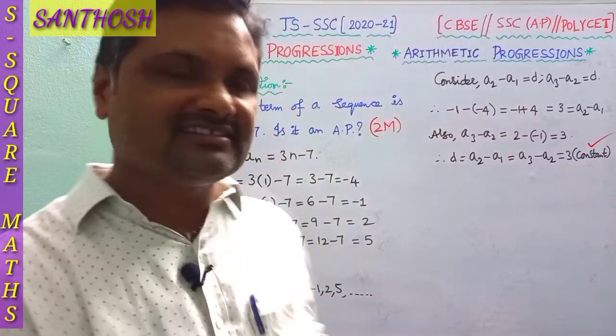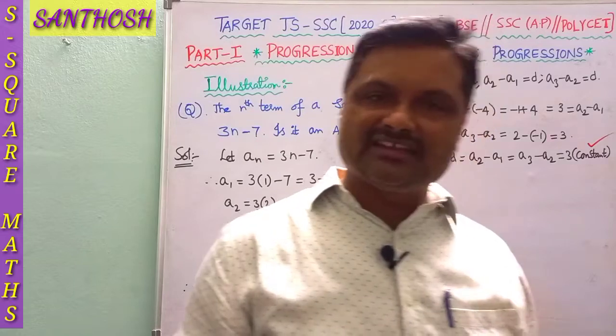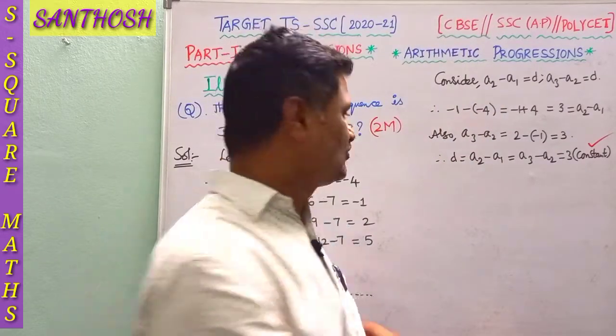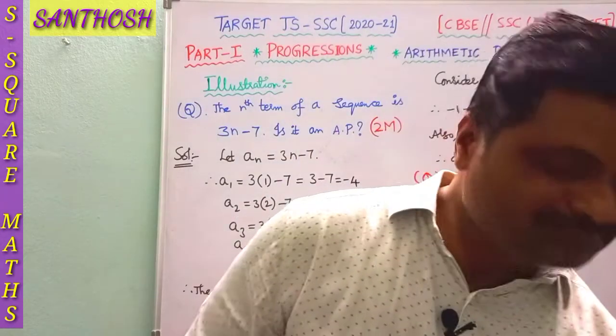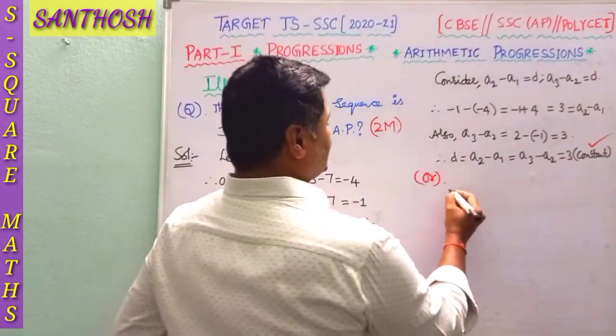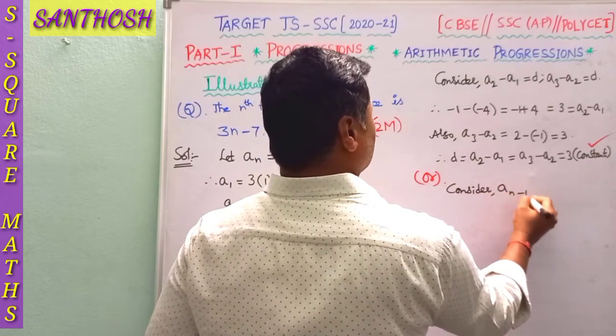So this is the traditional method, finding the terms. I am going to illustrate another small method, what we discussed previously. Consider an minus an minus 1.